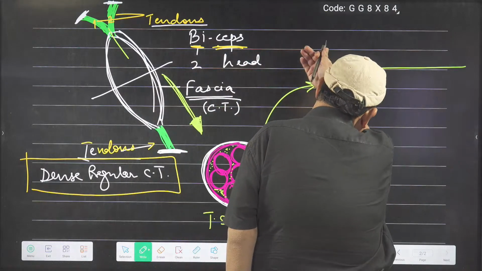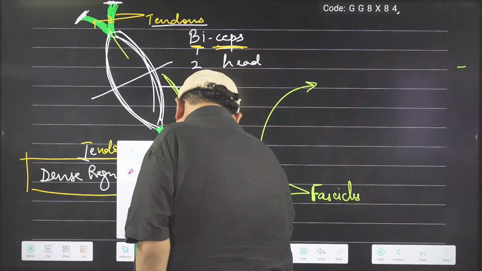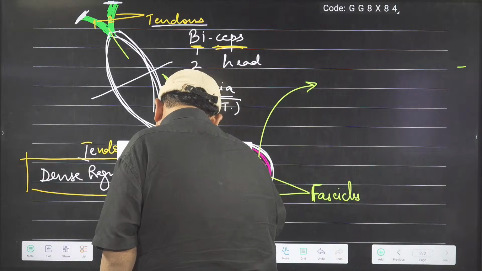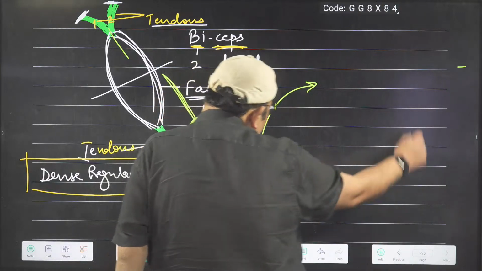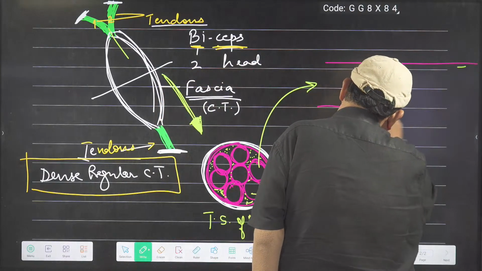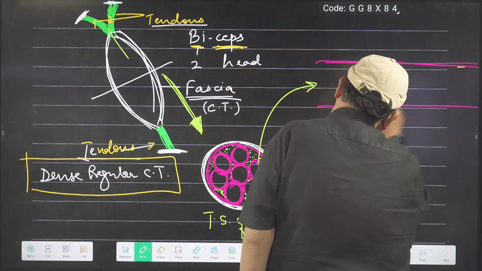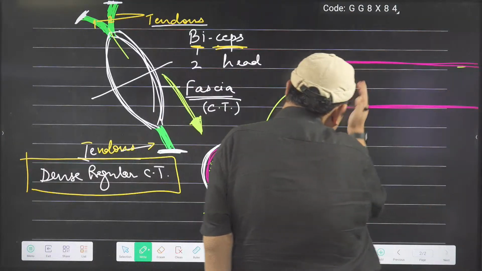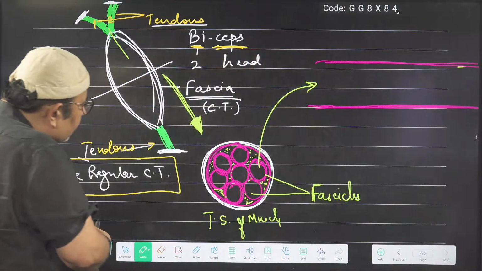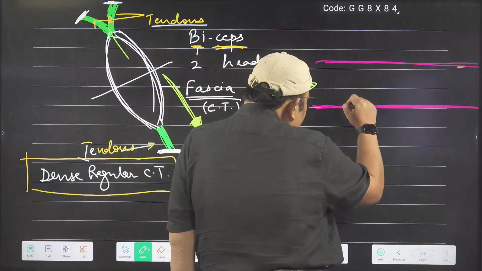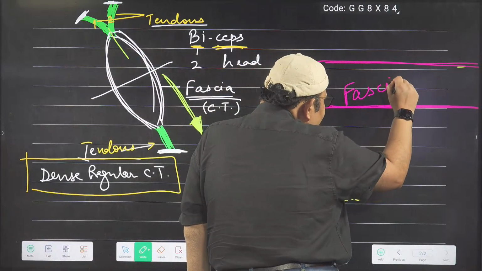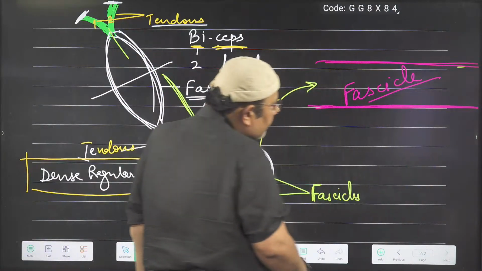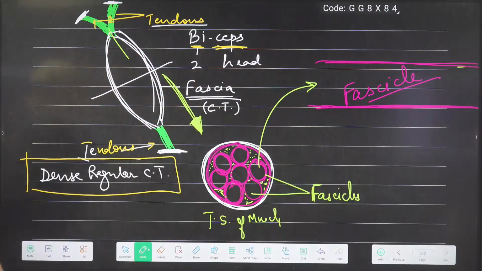Inside the fascicles, you are going to see muscle cells, okay? From outside, it doesn't look like what is there. This is a fascicle.